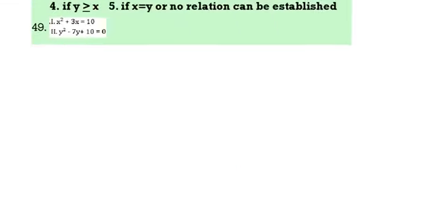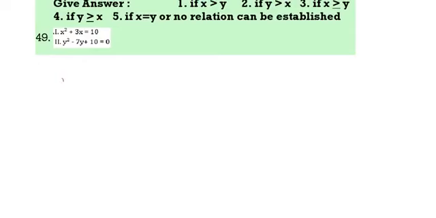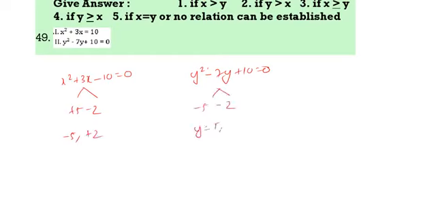Next, x square plus 3x minus 10 is equal to 0. Then y square minus 7y plus 10 is equal to 0. Here you can take plus 5 minus 2. Then minus 5 plus 2. This is minus 5 minus 2. Then 5 and 2. So clearly you can say x equal to y, and x less than y. So x less than or equal to y. Next question.